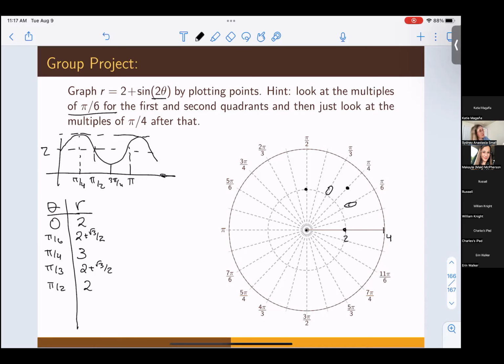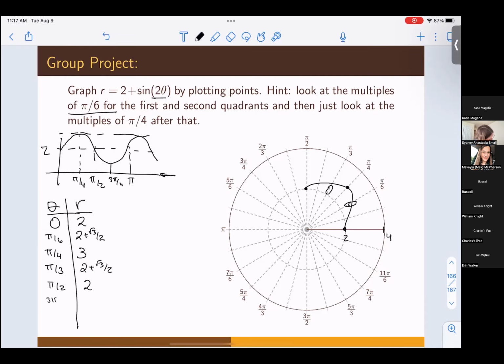So far, our shape kind of looks something like this. That's kind of what we have so far. We don't really know where it's going yet, but let's keep going. So at 3 pi over 4, when we plug that into our equation, we get 1. And when we plug pi in, we get 2. Now just kind of ignoring those nasty multiples of pi over 6. So at 3 pi fourths, we have a radius of 1. And then at pi, we're back to a radius of 2. So we kind of have this weird shape going on here. Let's keep going, see how this ends up.